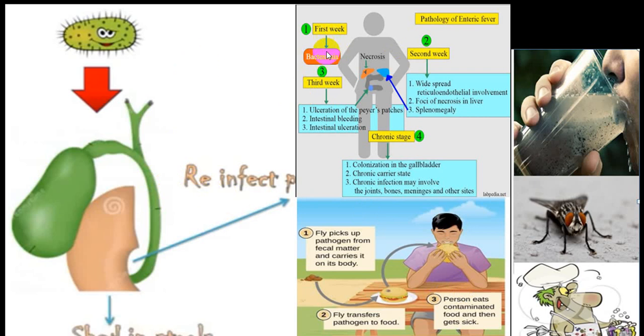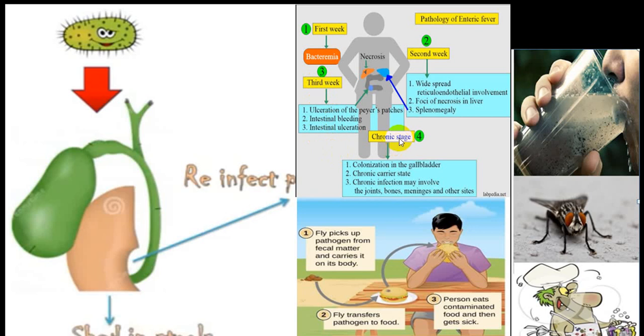So in the first week, the person will develop bacteremia. In the second week, it will spread to the reticuloendothelial system. There will be necrosis in the liver. You will have splenomegaly. Then you will start developing hypertrophy of Peyer's patches, ulceration, intestinal bleeding, intestinal ulceration, which will be seen in the third week.